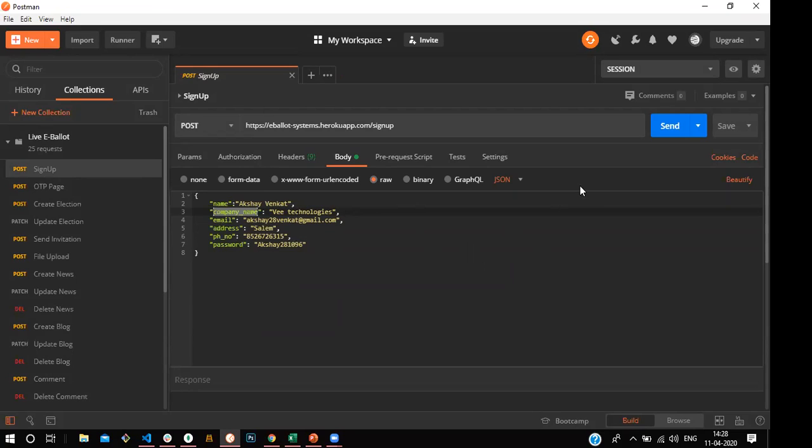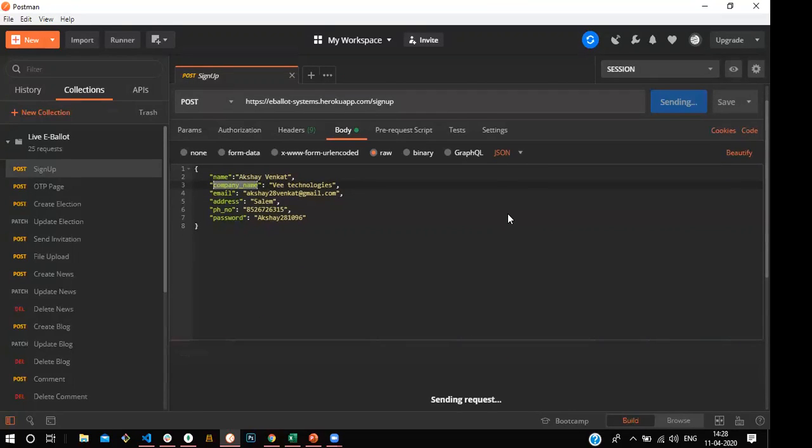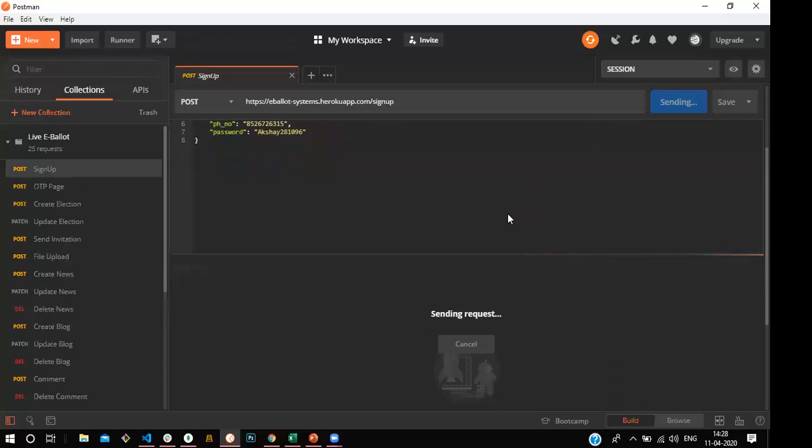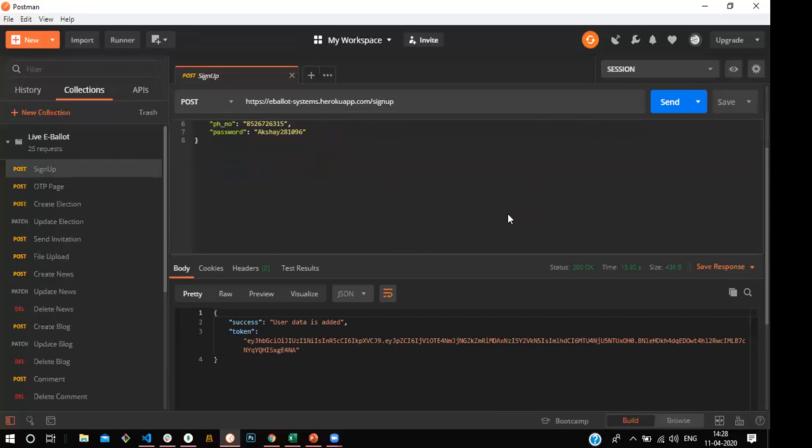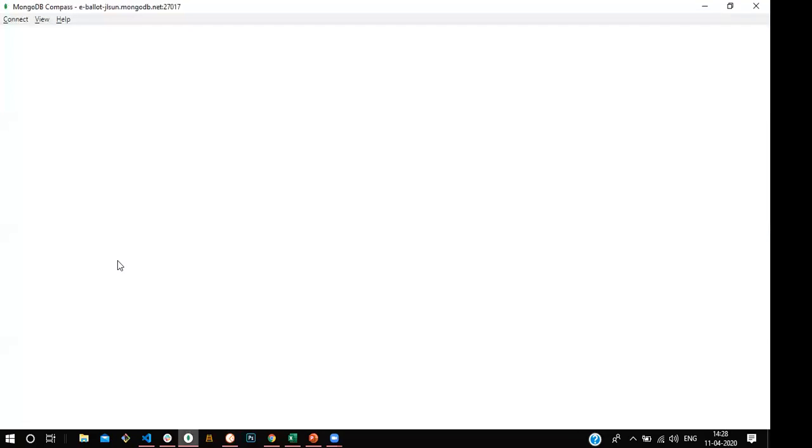Once I click send, it generates the token. Using this authentication, we generate the token. It takes a bit of time because we are deploying the code on Heroku. Now you can see that once the token is successfully created, it shows that the user data is added successfully and the token is created.